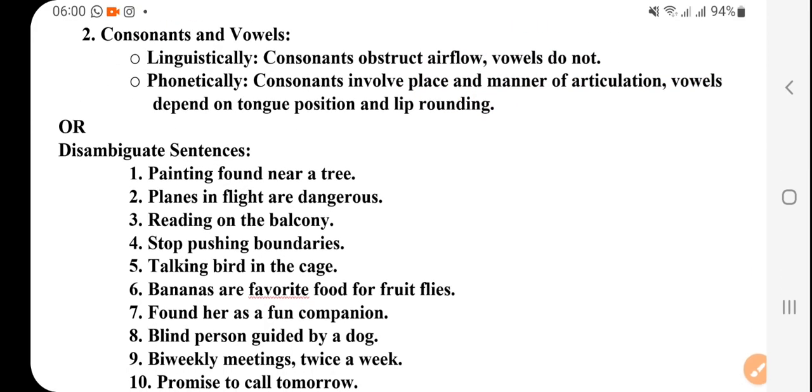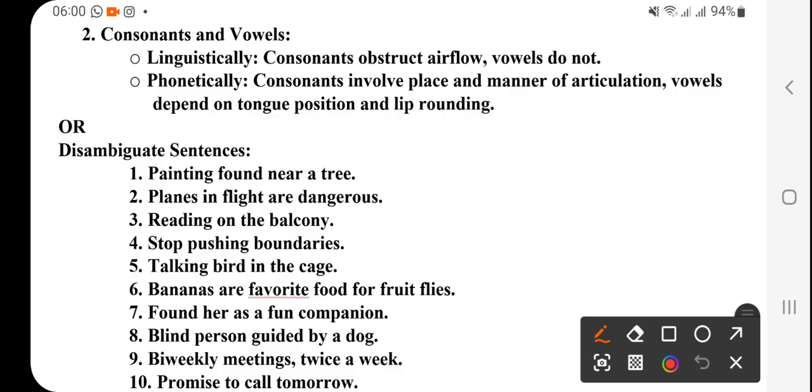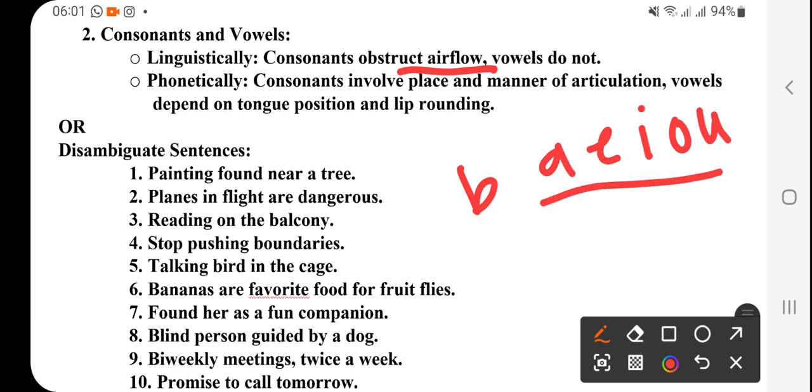Now consonants, linguistically: a consonant obstructs airflow, vowels do not. Vowels are oral sounds. So consonants like b obstruct airflow, while vowels do not: a, e, i, o, u. When we speak these, there is no obstruction in airflow. Our oral part, our mouth, is always open, right?